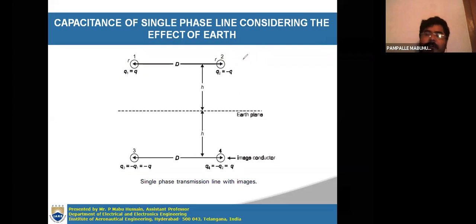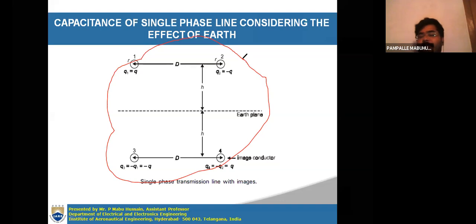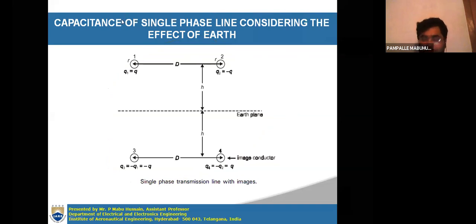Now here in this diagram, how many conductors are there? Total 4 conductors are there, right? By assuming there are 4 conductors, actually there are only 2. Physically, there are only 2 conductors for a single phase transmission line. The other 2 are the fictitious conductors for the same 2 conductors, slightly below the earth plane. So by considering these 4 conductors, you have to determine the capacitance. Right, how can you determine it?